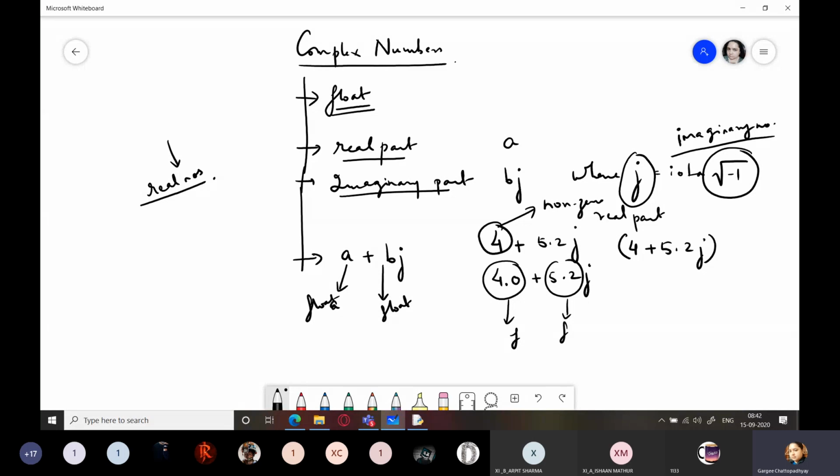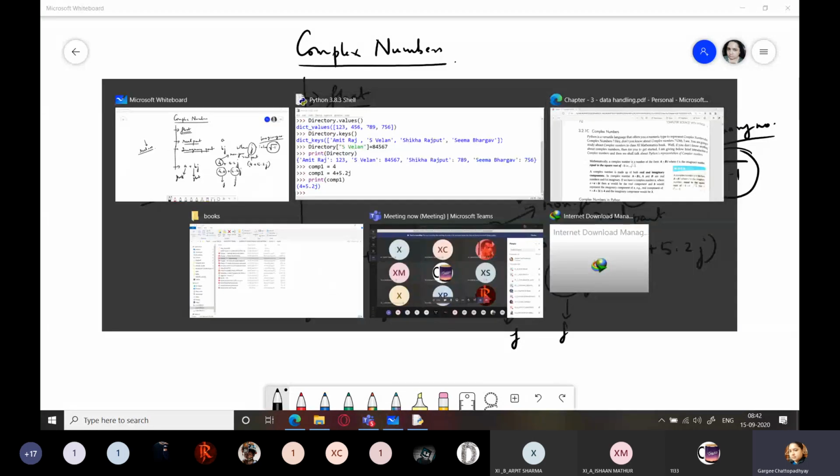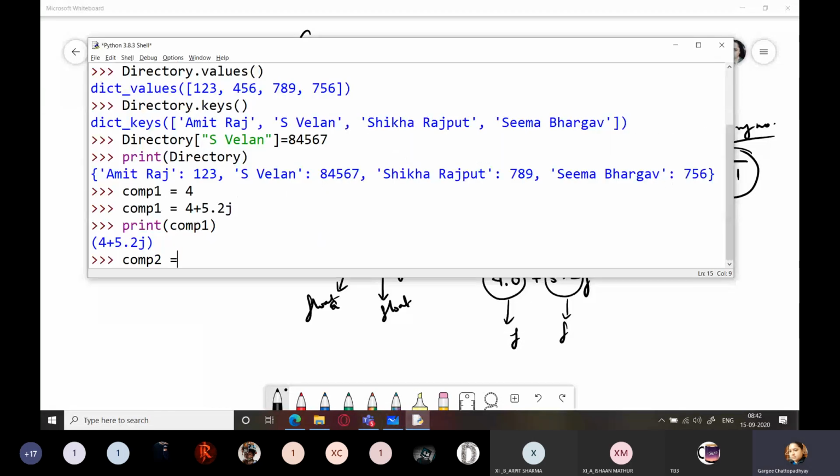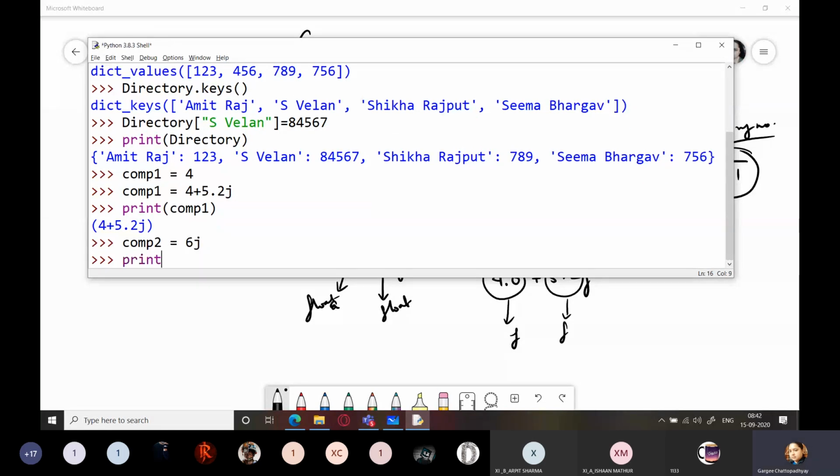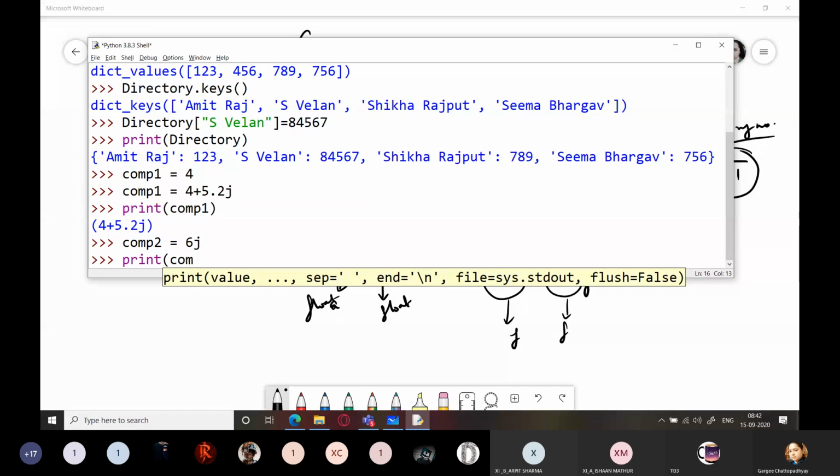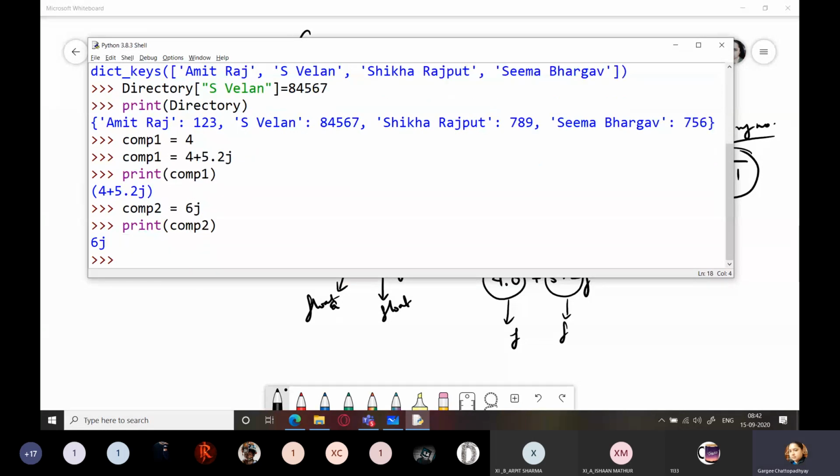But if I have a complex number with 0 in the real part, that is I only have 6j, and if I print this, 6j will be printed without being enclosed within brackets.